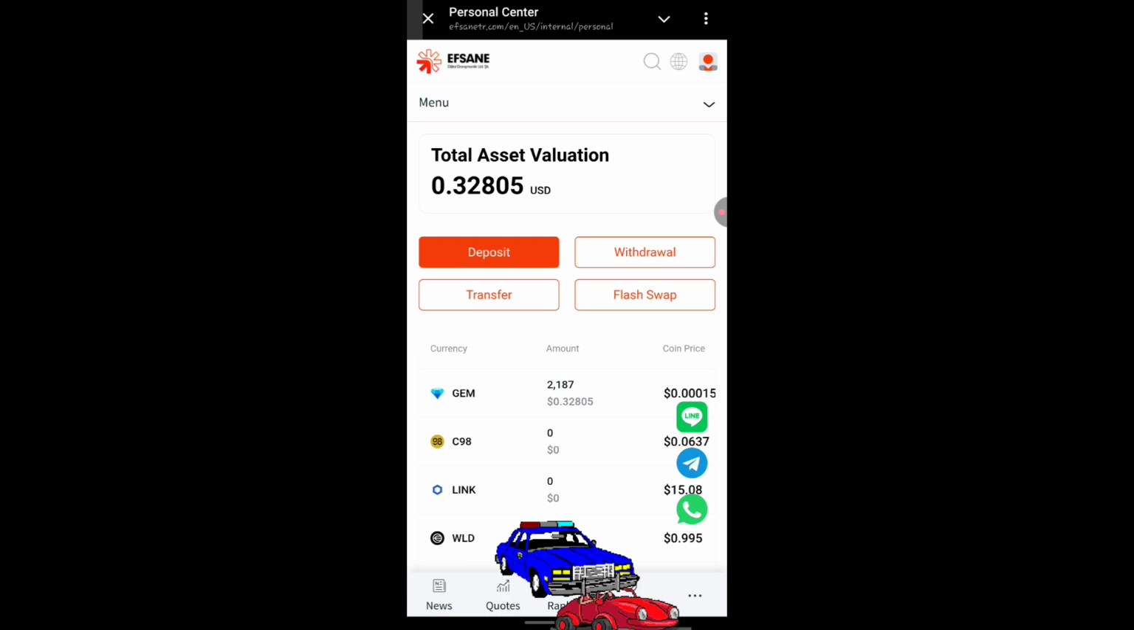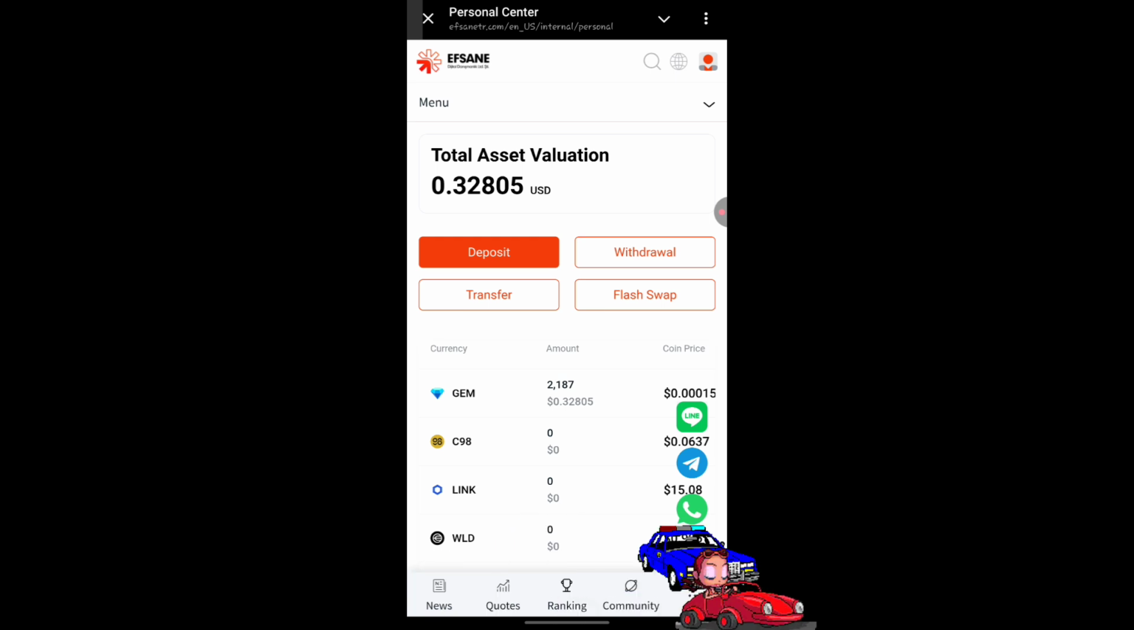Now before we talk about the streamless trading platform of this EFSANE project, I would like to take you guys through how to register on this platform first. We'll go ahead and log out from this platform right away.